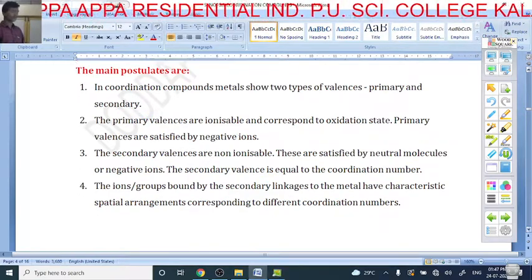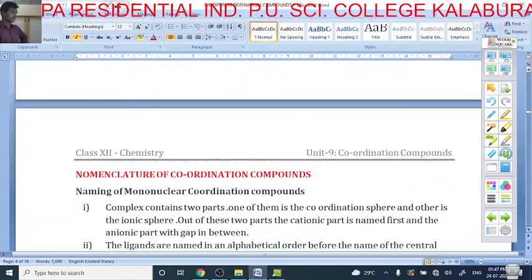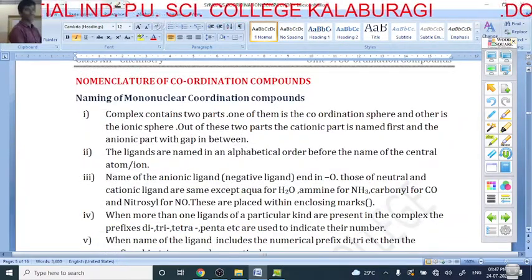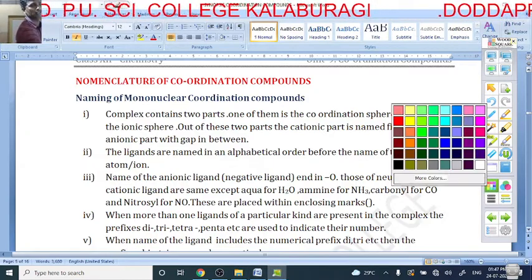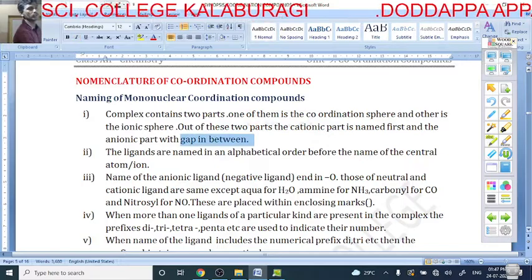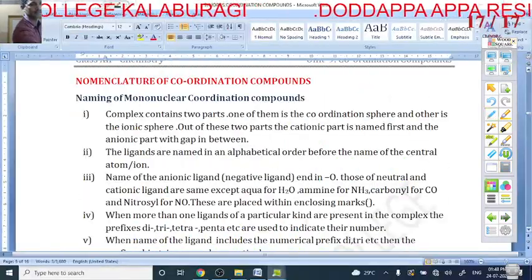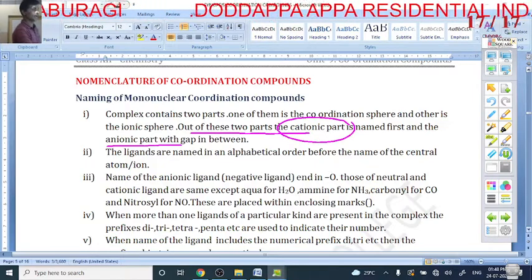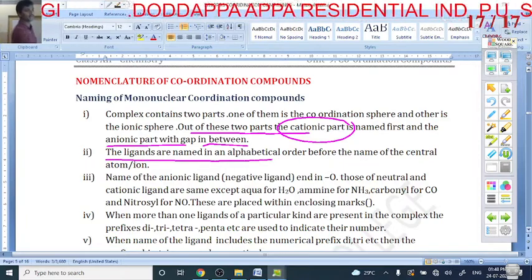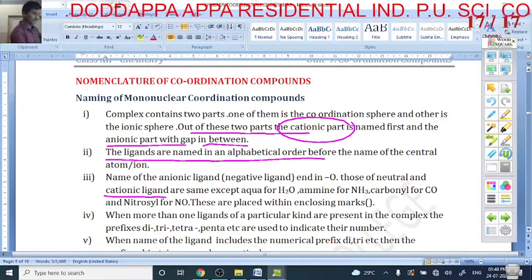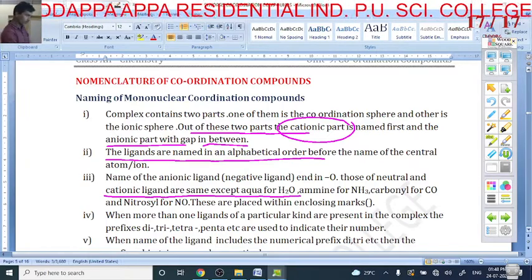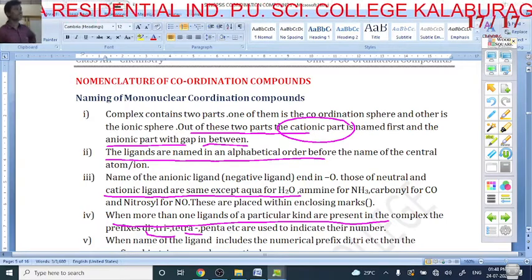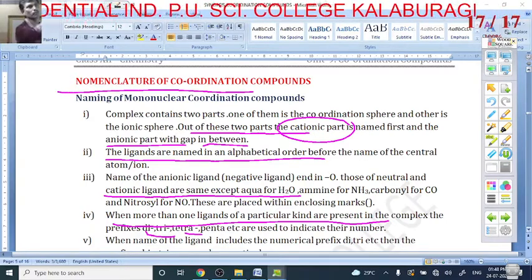Next are the nomenclature rules. In the nomenclature, what do you have to do? Two parts are there. Out of these two, first you have to name the cationic part, then the anionic part, with a gap in between, and the ligands are named in alphabetical order. If the ligands are of the same kind, you have to use the prefixes di, tri, tetra. So these are the rules for naming coordination compounds.